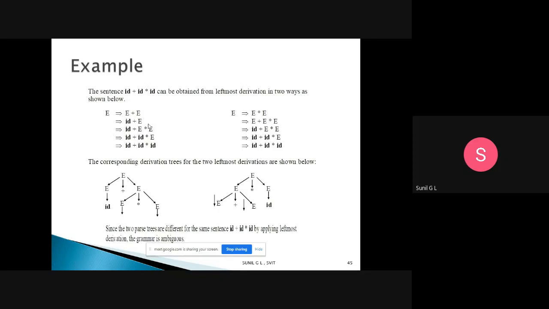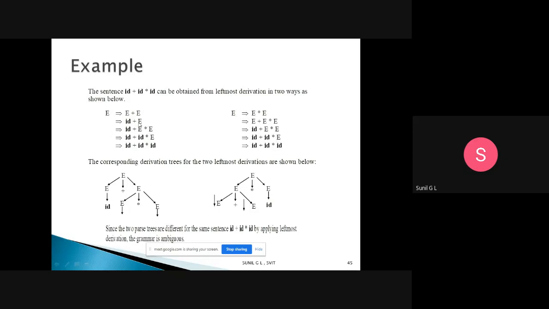So this E will be replaced with E star E. Then this E will be replaced by id, and this E will be replaced by id. So this will be replaced by id. I will get id plus id star id. So this is one left derivation. For the same string, using those same productions, I will get another left derivation.